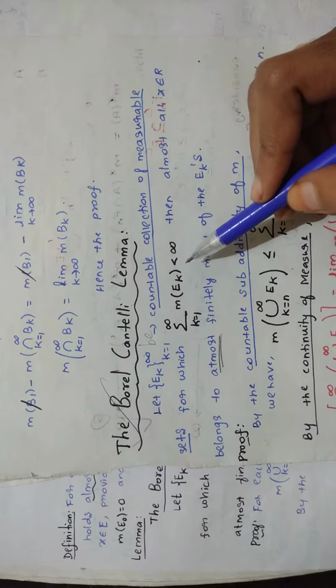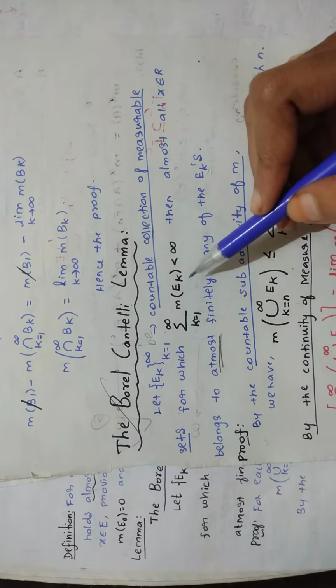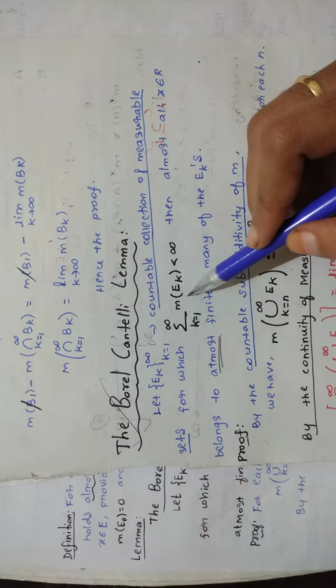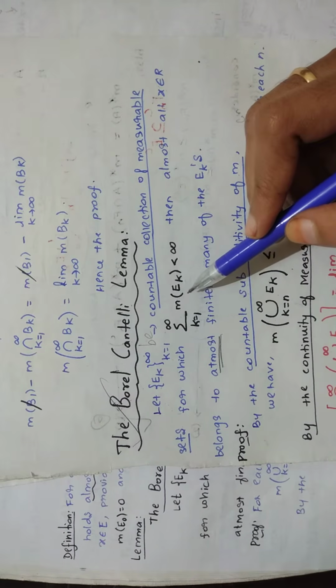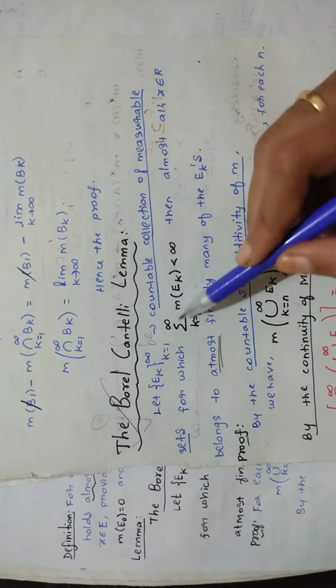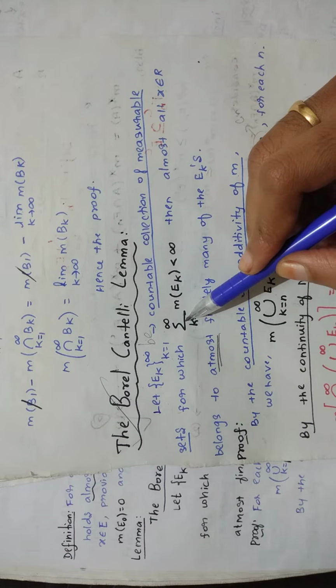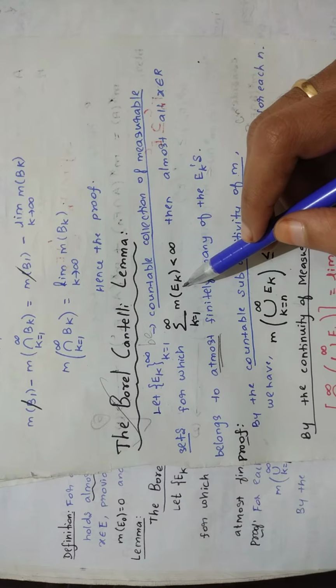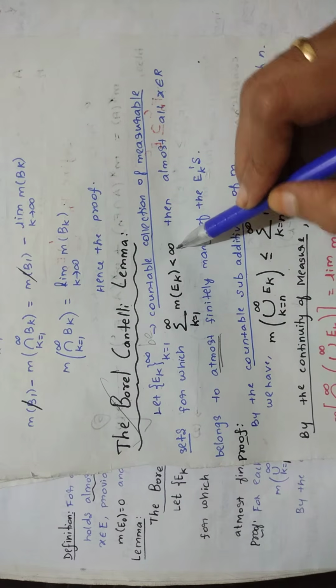It means when you find the measure of these measurable sets, and then find the sum of those measures, that will be less than infinity. The sum of the measures of the measurable sets will be less than infinity.